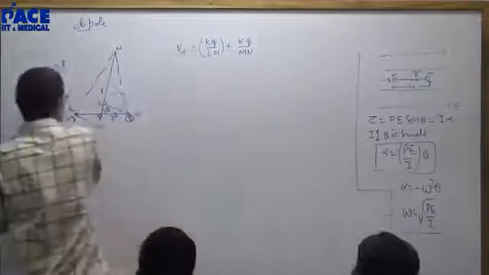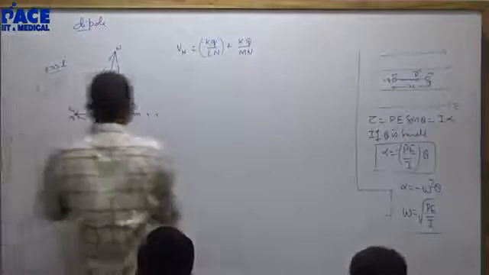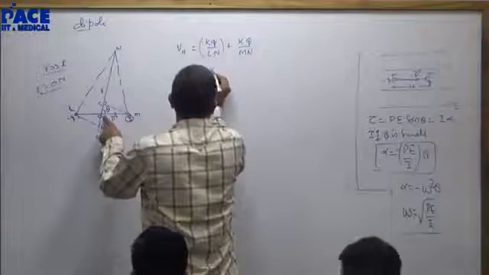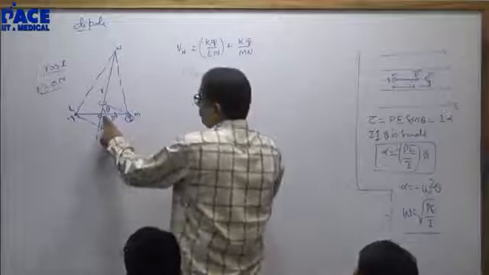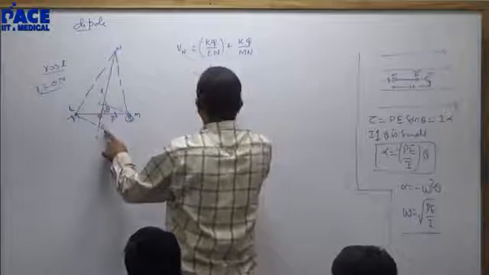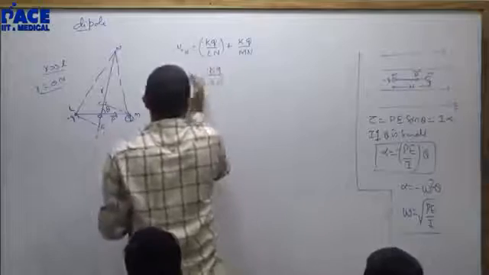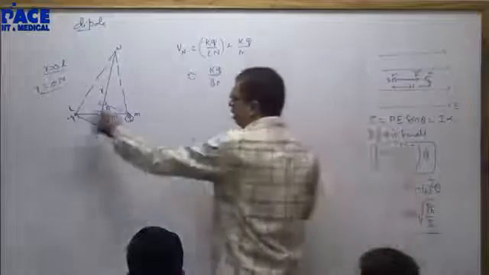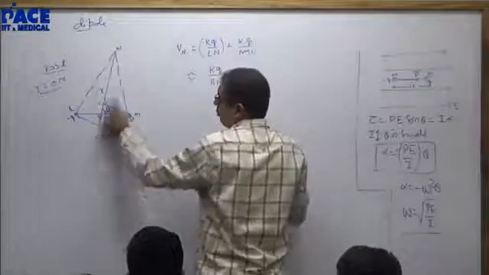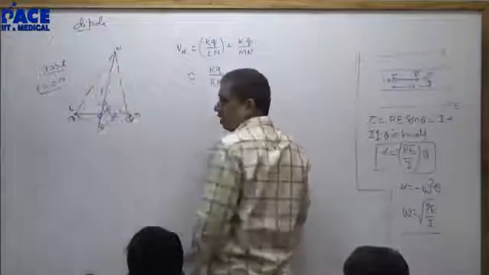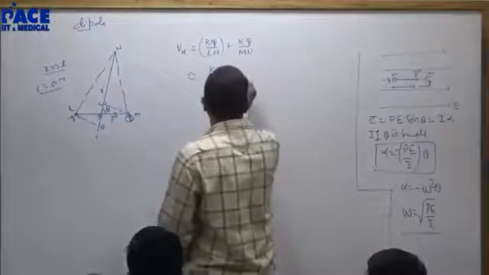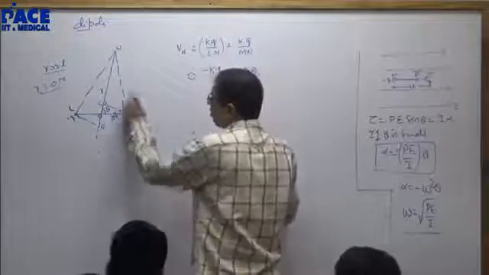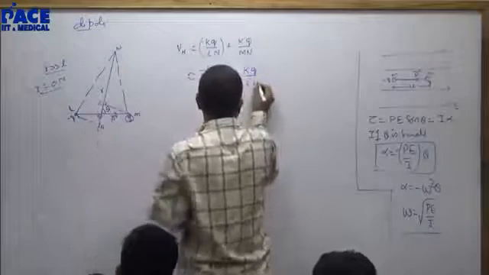Now listen. What is the value of r? R is equal to ON. O is the center of the dipole. kq by LN can be written as BN. This can be done if and only if r is much greater than l. You are replacing LN with BN. That is possible only if r is much greater than l. With a negative sign, kq by, you are replacing MN with CM.